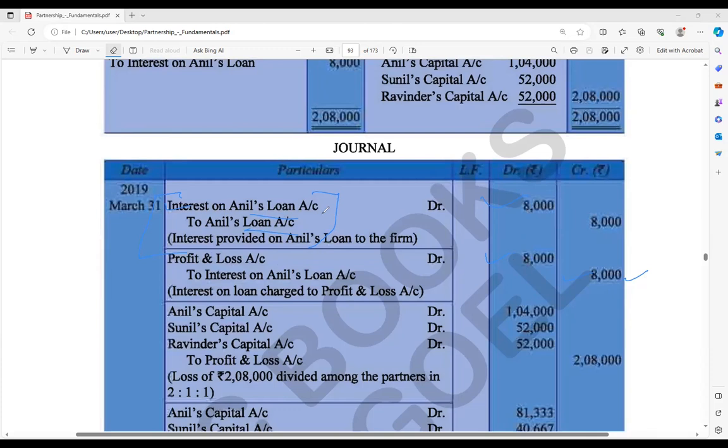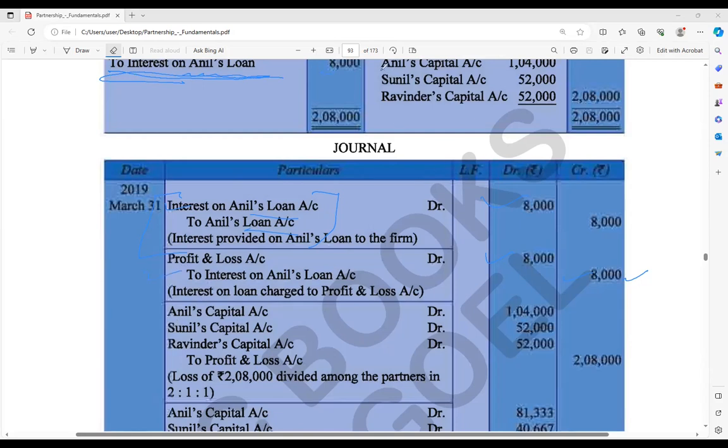This is actually sent to the profit and loss account. If you have seen this profit and loss account, this side, it's still on the debit side. So here, profit and loss account debit to interest on Anil's loan, 8,000. So this entry is here. Okay, over up to this.